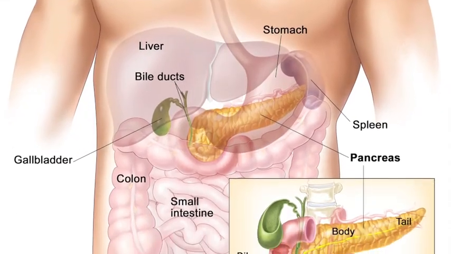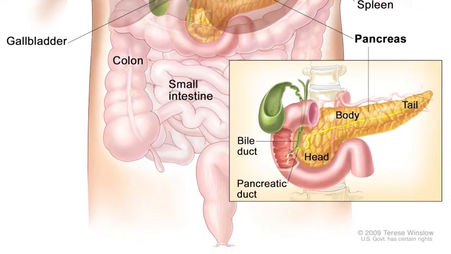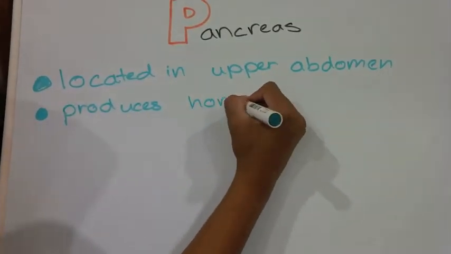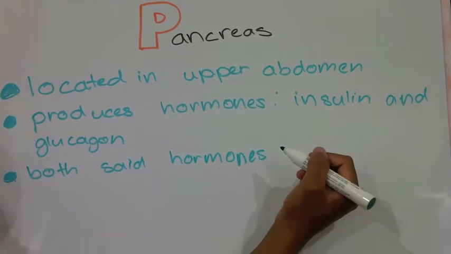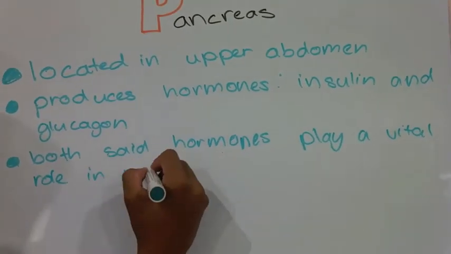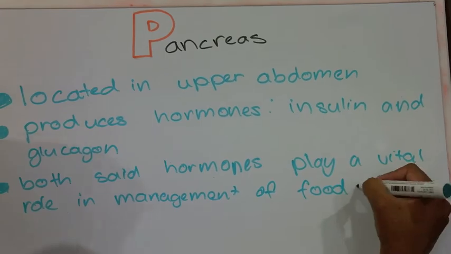The pancreas is a glandular organ positioned in the upper abdomen. The pancreas secretes insulin and glucagon. Both insulin and glucagon play a vital role in the regulation of carbohydrate, protein, and lipid metabolism.